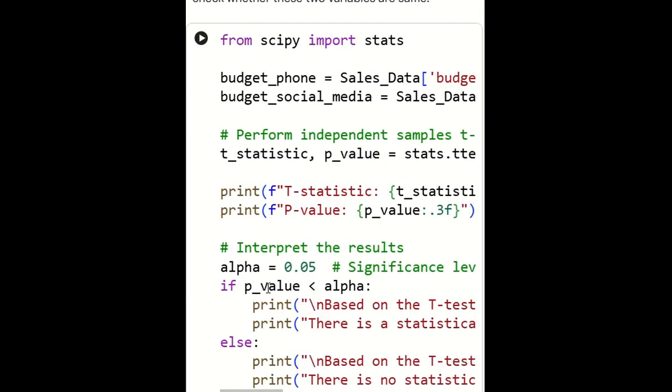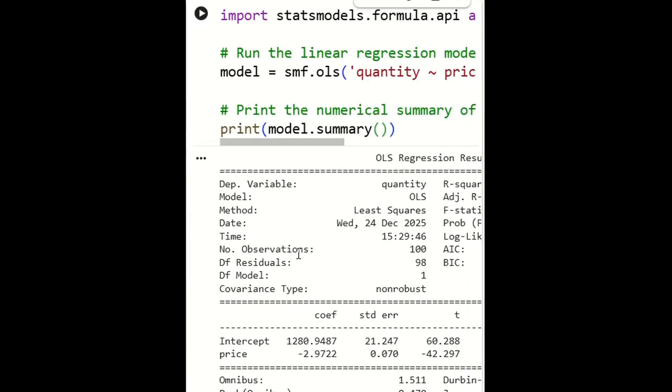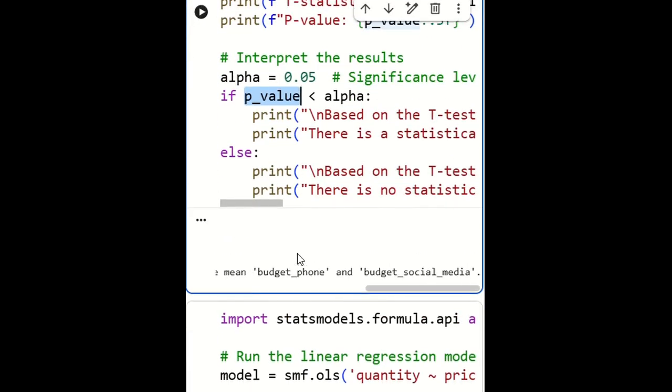hypothesis testing here by using the p-value, based on which we reject or accept the hypothesis. So the final result, based on the t-test, was that we failed to reject the null hypothesis. This is not statistically significant. There is no big difference between the mean budget phone and the budget social media.